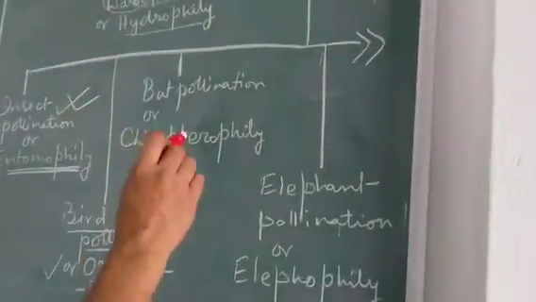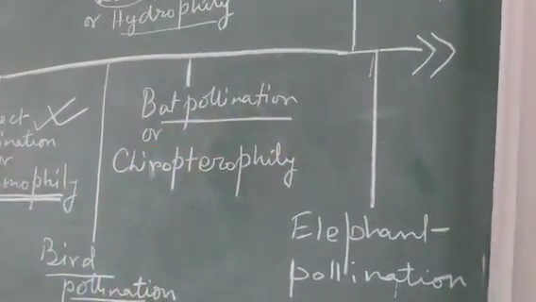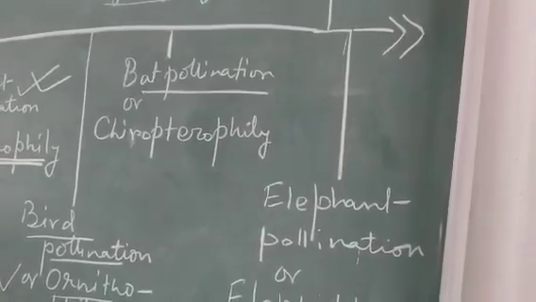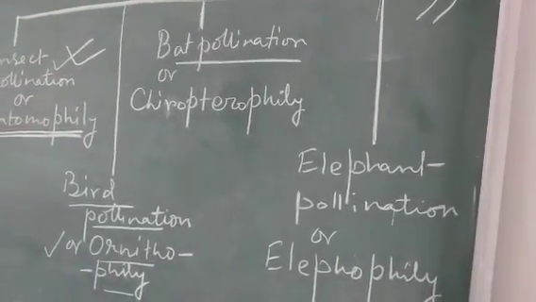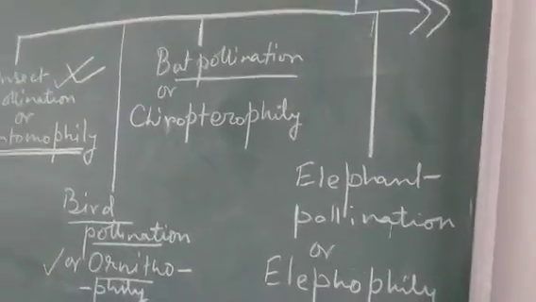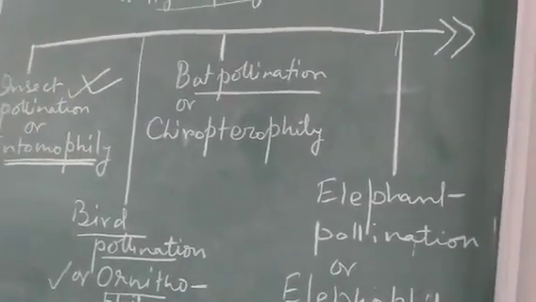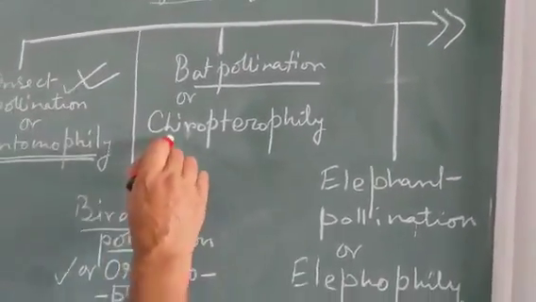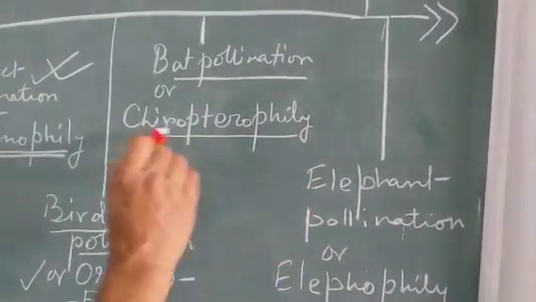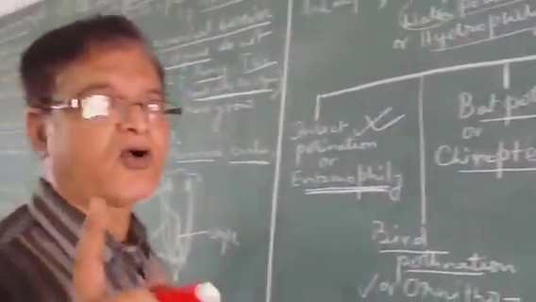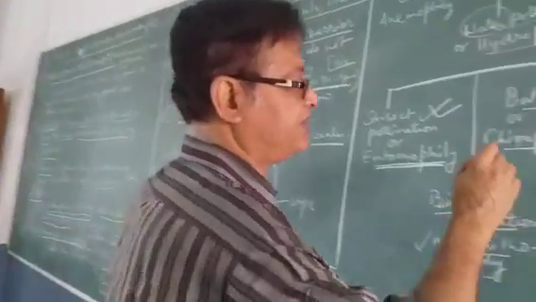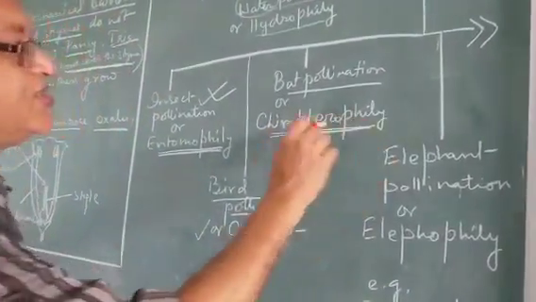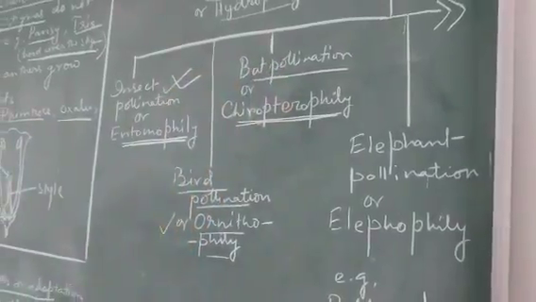The third is bat pollination. Bats move during the night, but they also move around different kinds of flowers, which are night flowers, and pollinate them. That is called chiropterophily. Chiroptera is the order of bats, so due to the name of the order, chiropterophily is bat pollination.